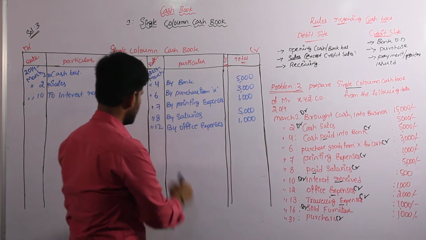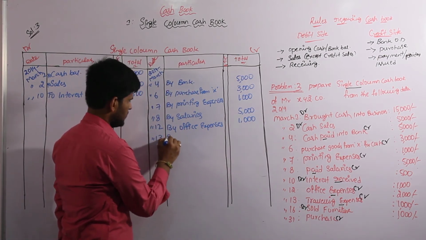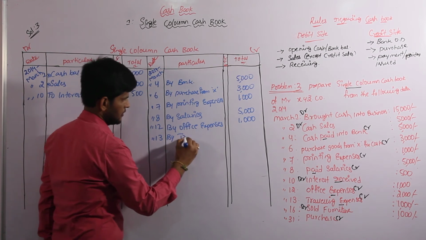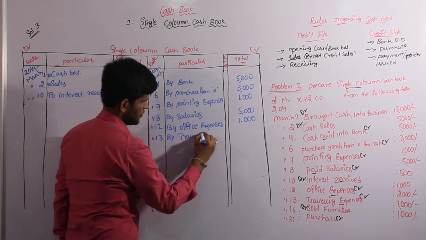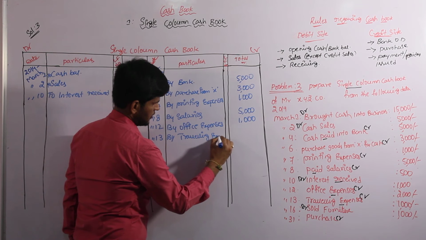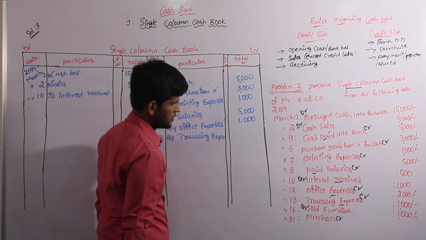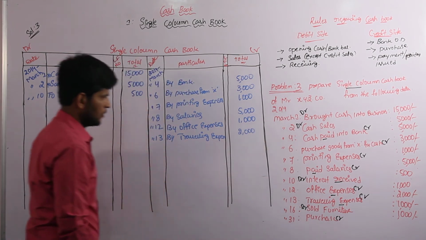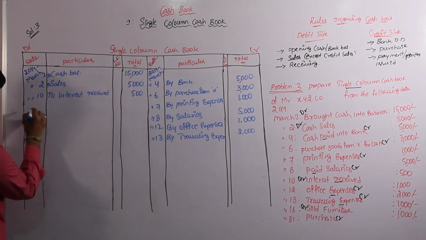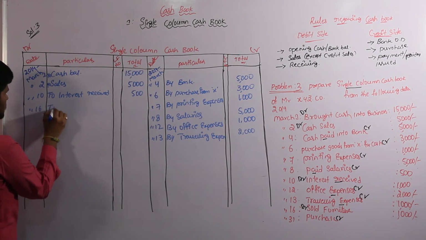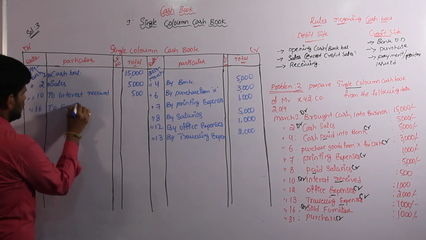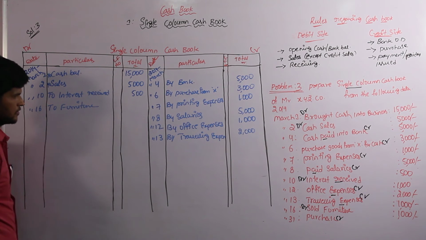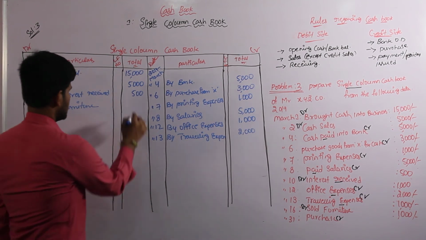Next one, traveling expenses on the 13th, by traveling expenses 2,000. Sold furniture, that is on the 16th, to furniture 1,000.